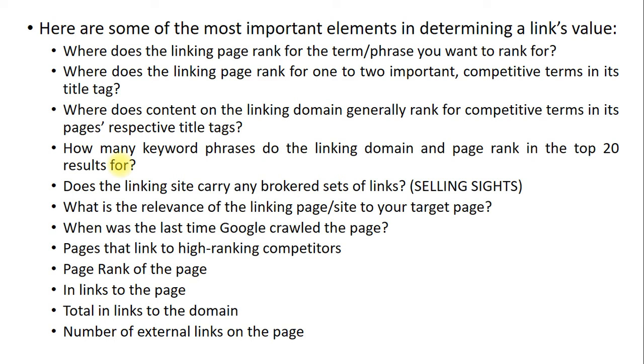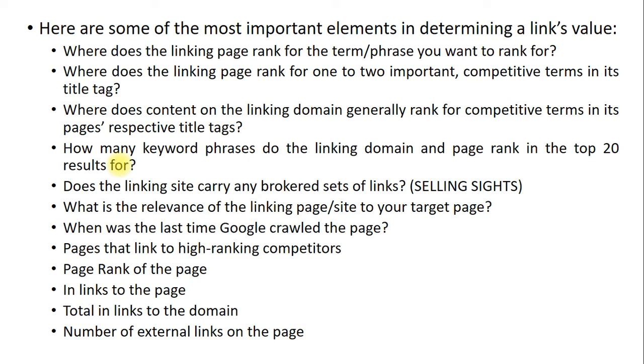Number one, where does the linking page rank for the term or phrase you want to rank for? That means for a particular term, how many linking pages are there and where does the linking page rank? So what is the rank of that linking page? That you can get.